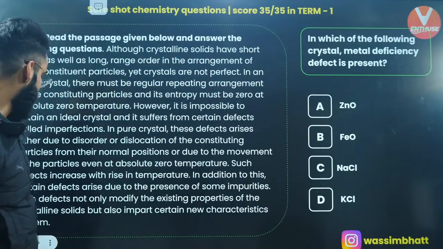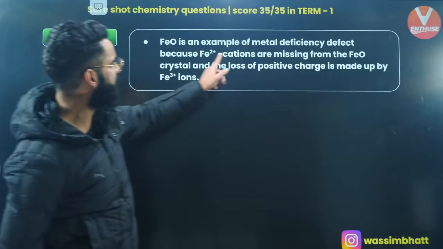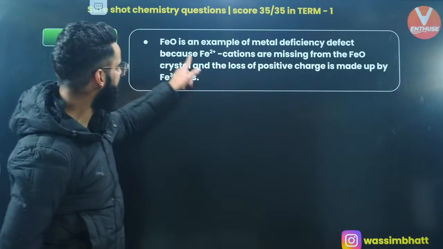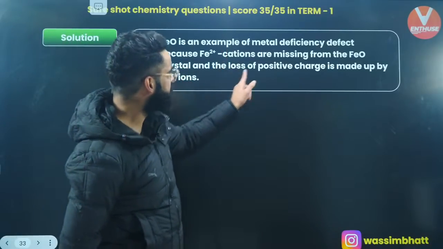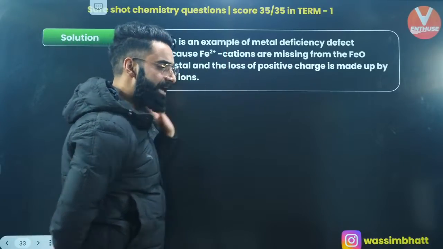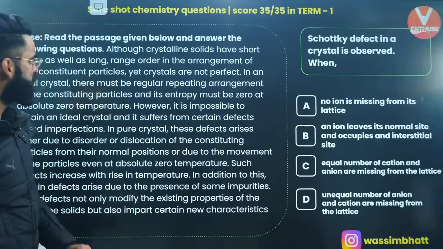Majority of the students have already said so. Good. Perfect. FeO is the example of metal deficiency defect because Fe di-positive cations are missing from the FeO crystal and the loss of positive charge is made up by Fe tri-positive ions. Correct? Yes. Moving on to one more.